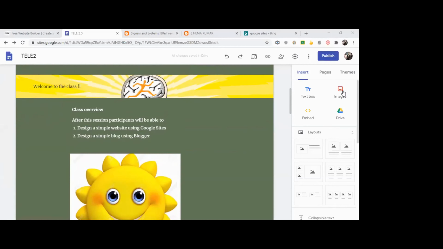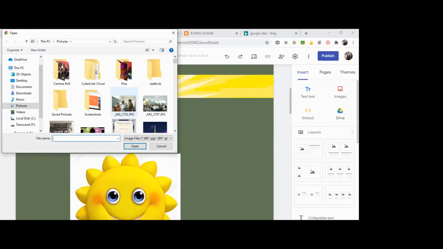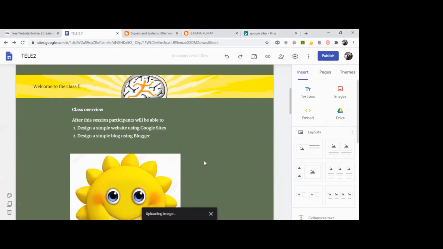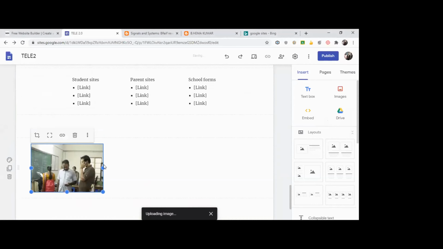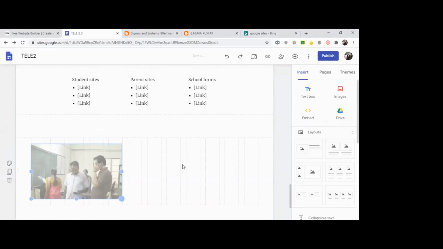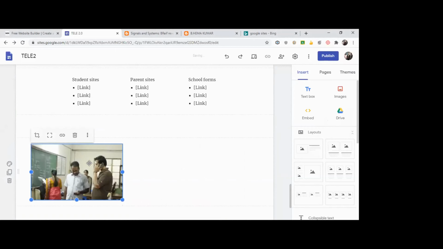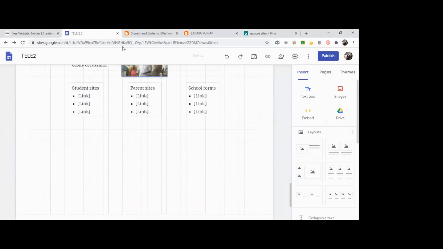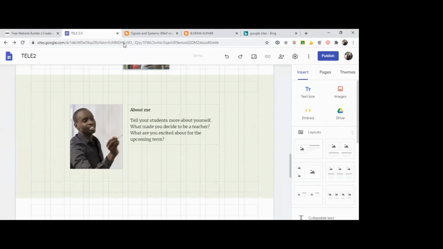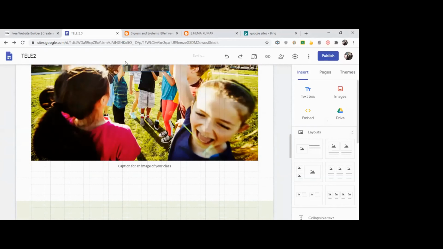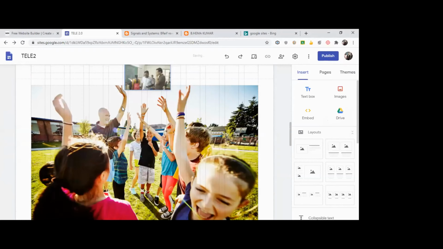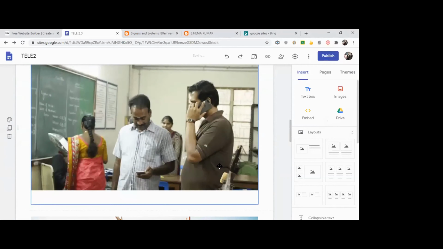See, similarly, you can add an image, whether you want to upload it or you want to select it. Say I want to upload an image. I can choose an image from my desktop. That image is getting uploaded and it is added here. And at the same time, I can move it wherever I want. Suppose I want it on the top. Just drag it where you want. Say I want my image over here. Just click and leave it there.